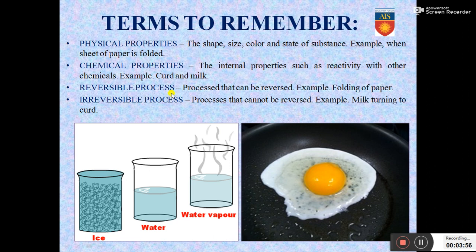Some are reversible processes, meaning processes that can be reversed. Example, folding of paper. If you fold a paper, you can unfold it again, meaning it is reversible. And irreversible processes, meaning the processes that cannot be reversed, like milk turning to curd. Curd cannot turn back to milk. This is an irreversible process.